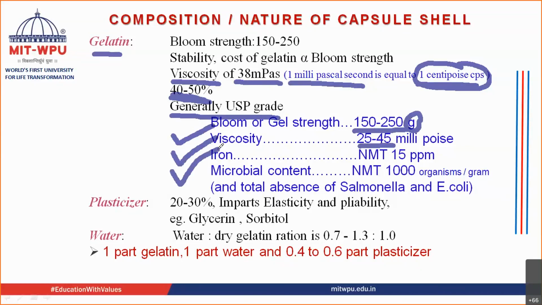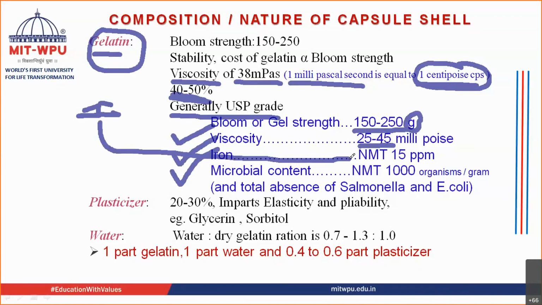Then you require the content of iron. Gelatin raw material contains iron as one of the ingredients inside it. Iron should not be more than 15 ppm. If it is more than 15 ppm, then it is going to react with the material that is encompassed in this capsule shell. So the iron present inside the shell is going to react with the material inside. Hence we require not more than 15 ppm.